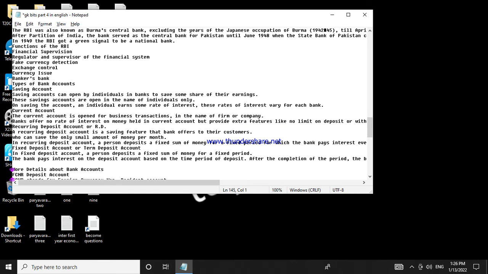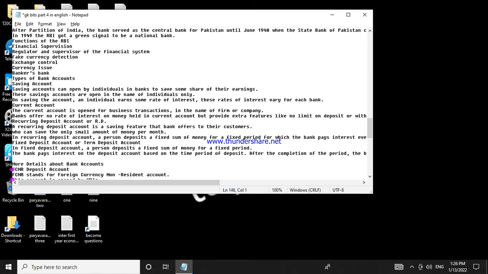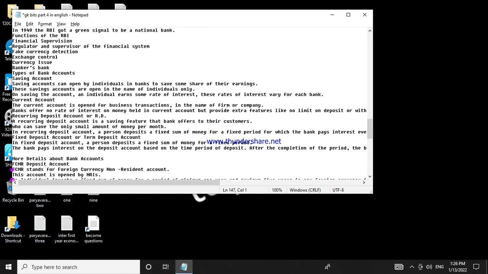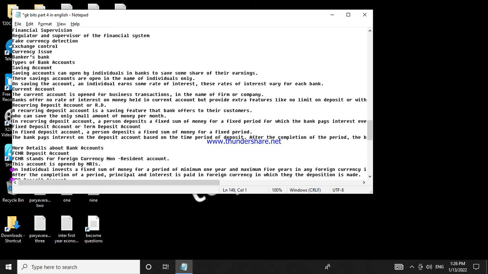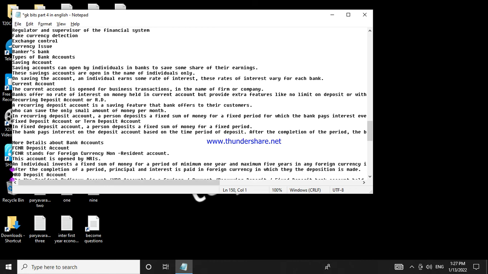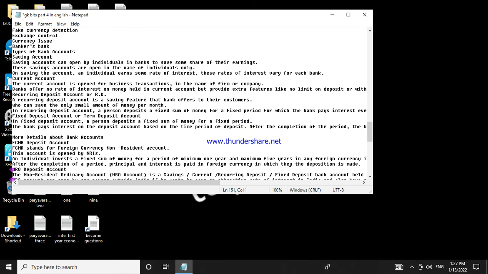FCNR deposit account. FCNR stands for Foreign Currency Non-Resident Account. This account is opened by NRIs. An individual invests a fixed sum of money for a period of minimum 1 year and maximum 5 years in any foreign currency in an FCNR account. After the completion of the period, principal and interest are paid in the foreign currency in which the deposit was made.